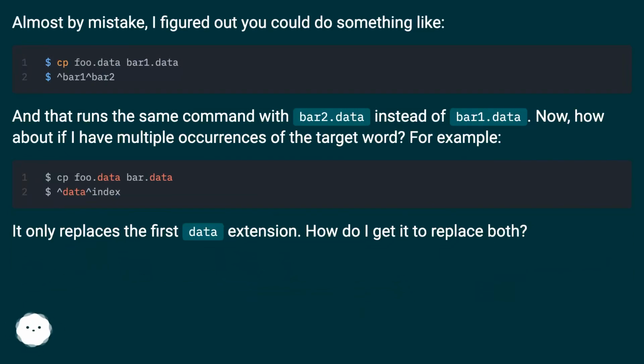Now, how about if I have multiple occurrences of the target word? For example, it only replaces the first data extension. How do I get it to replace both?